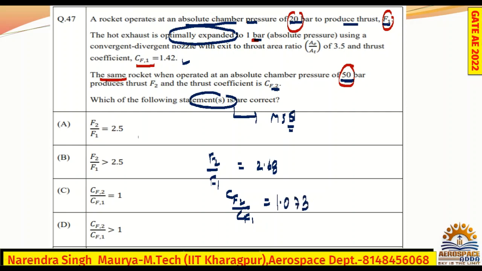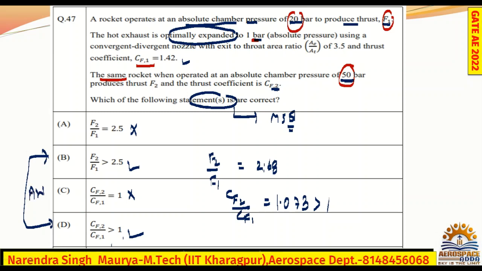Now check, F2 by F1 is 2.5? No, it is 2.68, which is greater than 2.5. Yes, 2.68 is greater than 2.5. CF2 by CF1 is less than 1? No, this is wrong. CF2 by CF1 is greater than 1. Yes, this is greater than 1. So what is the correct answer? This and this. Your answer is nothing but D and D. This is your correct answer.